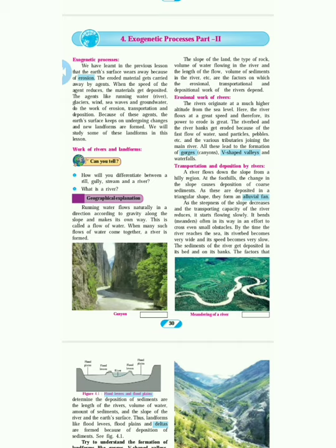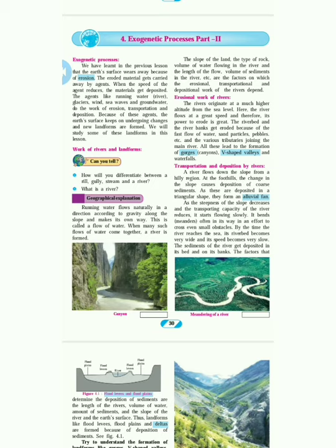Exogenetic processes. We have learned in the previous lessons that the earth's surface wears away because of erosion. In erosion we have different agents, whether it's rivers, glaciers, groundwater and so on. Because of these agents erosion takes place. The eroded material gets carried away by the agents. When the speed of the agents reduces, the material gets deposited.